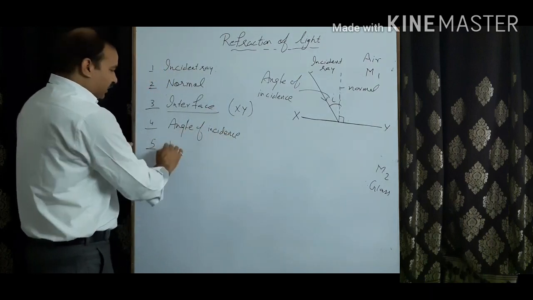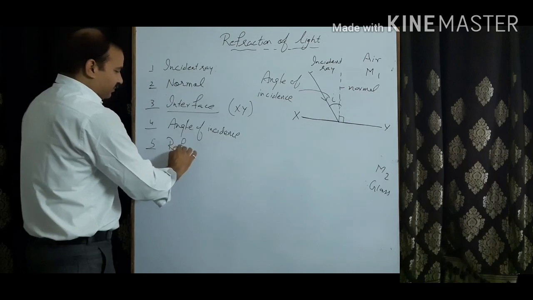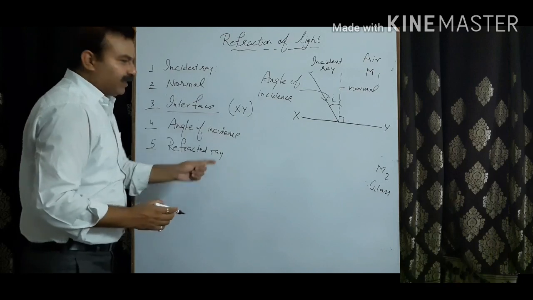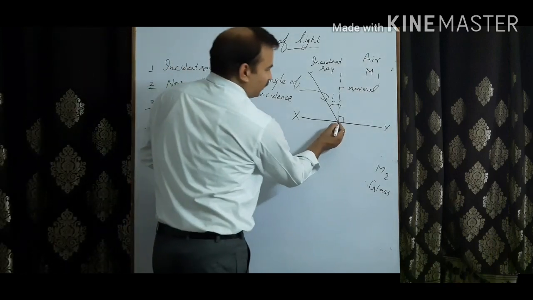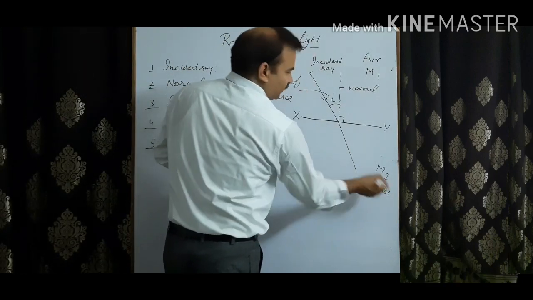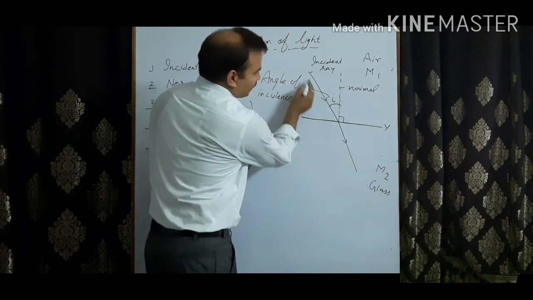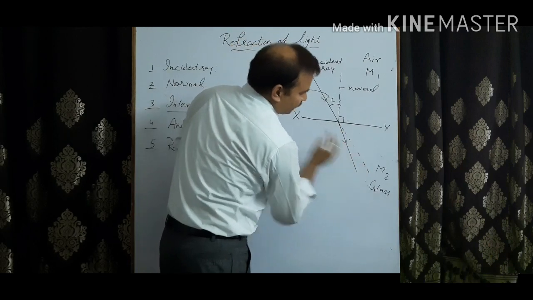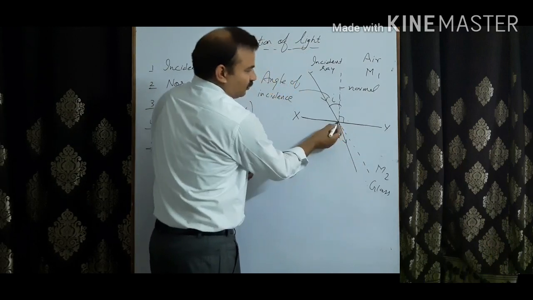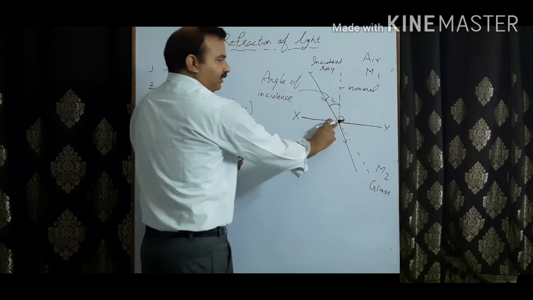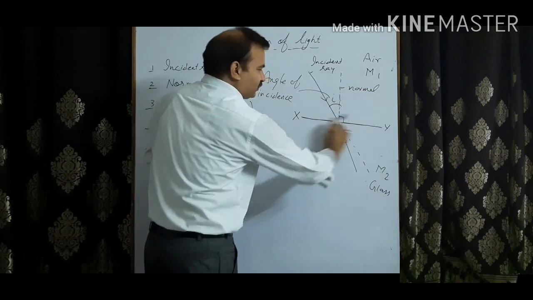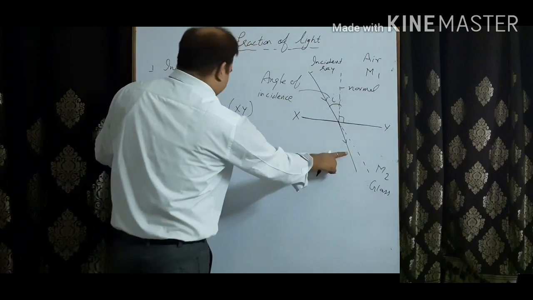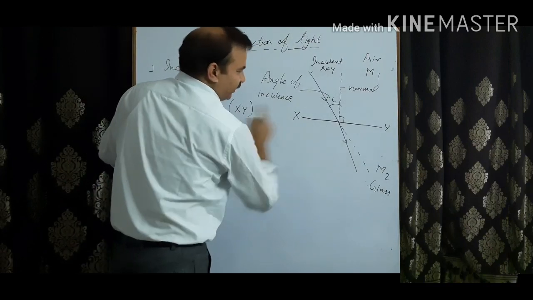Now fifth is the refracted ray. It is the ray of light which goes into medium 2. This is medium 2. Otherwise, this ray of light coming in should go like this, right? But it bends. So at this point, it bends from the surface, this interface. Fine. This is the refracted ray.